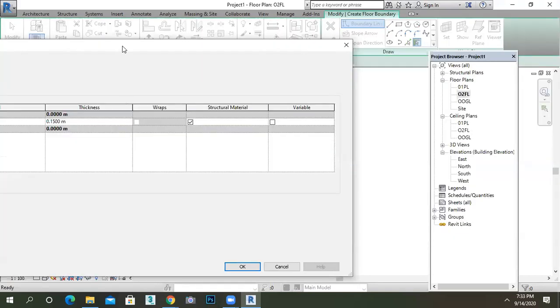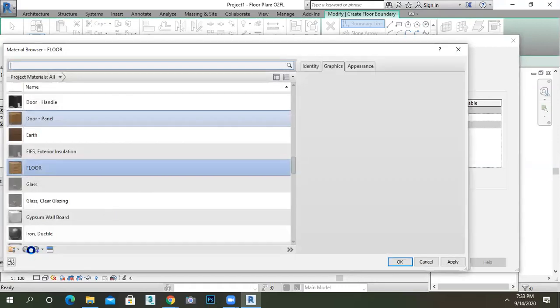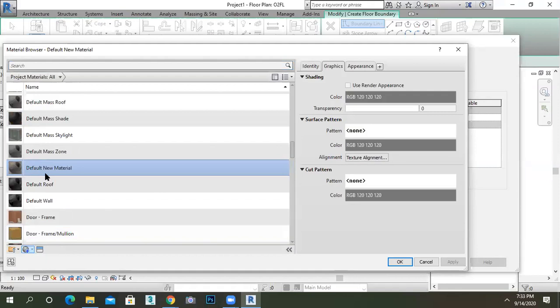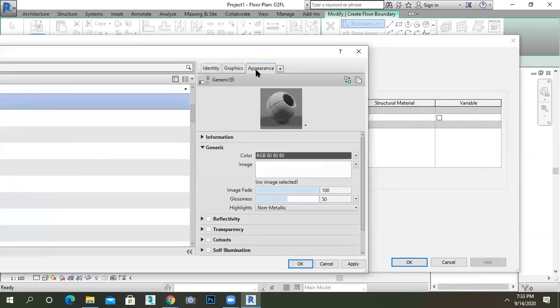Edit it. Give the thickness. Click on material. Create new. Right click, rename, bath floor. So now don't go for the asset browser. You just click on the appearance. Click on the appearance and click on the image.